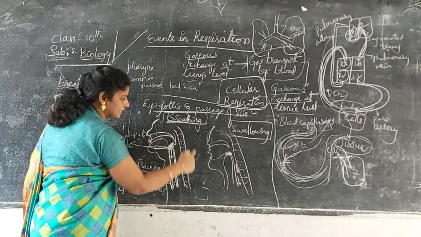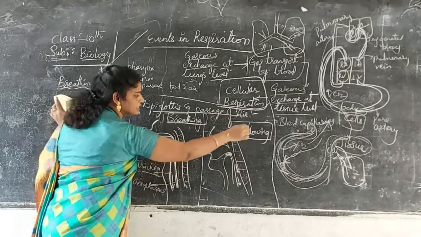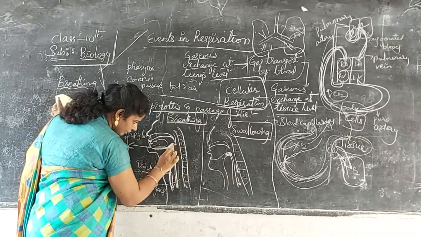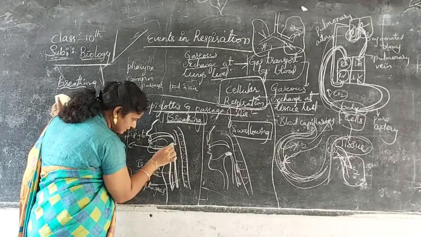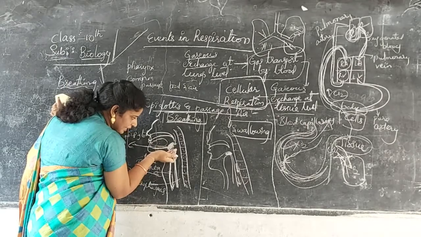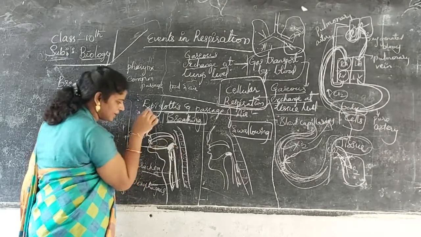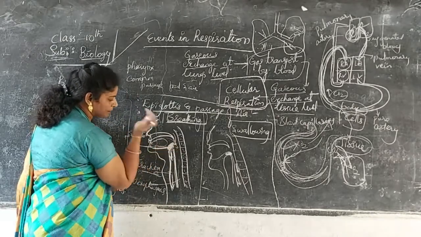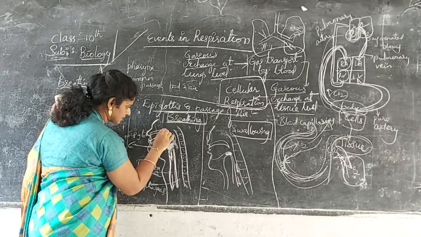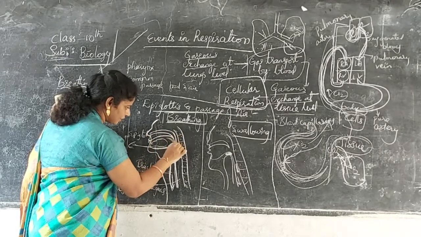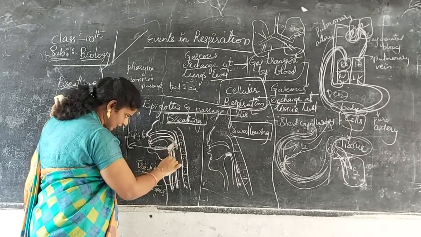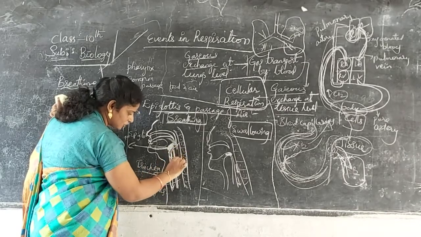Epiglottis during breathing. This diagram is for breathing, this diagram is for the swallowing. Okay, see here during breathing actually this is slightly bent. When it closes completely, when we swallow something from here, that time only it closes completely like this. Okay, while breathing, what is happening? We are breathing from the nasal cavity, from this region. Where the air has to go, it has to pass into the trachea, not into the esophagus.